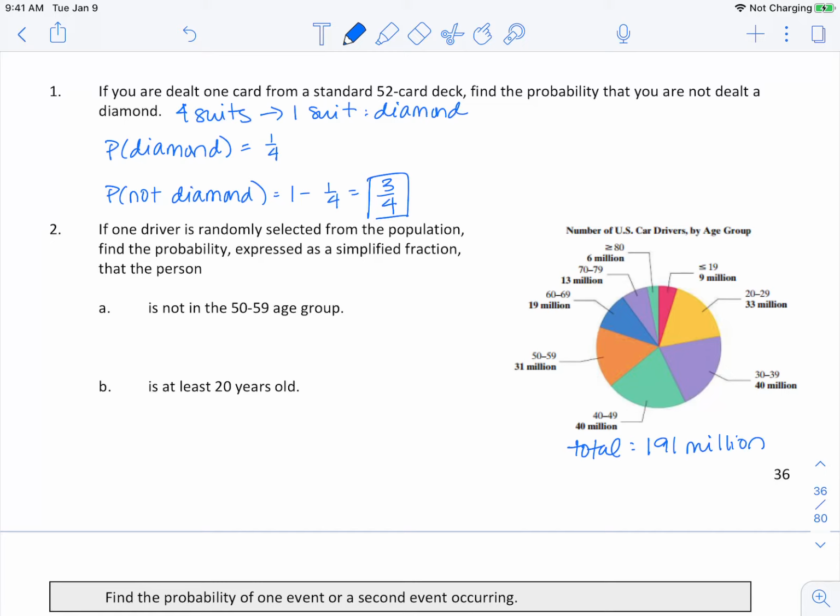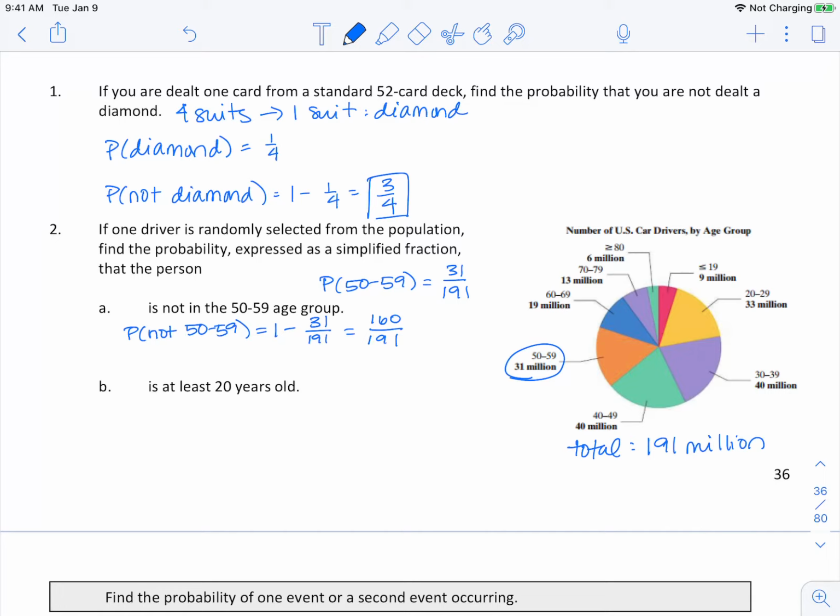So if I want the probability that they are in the 50 to 59 age group, we can see right here, this is 31 million. So this is 31 divided by 191. And so if I want the probability that they're not in the 50 to 59 age group, we can do 1 minus 31 over 191, which will give us 160 divided by 191.